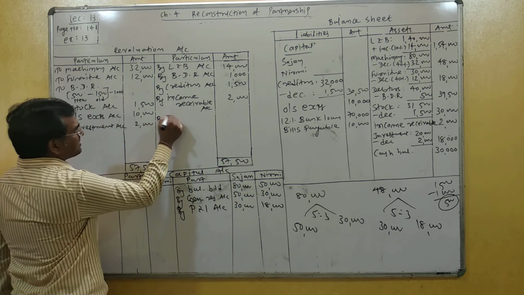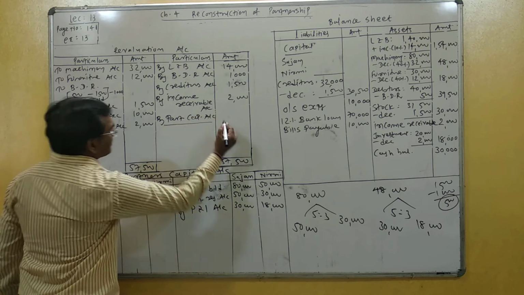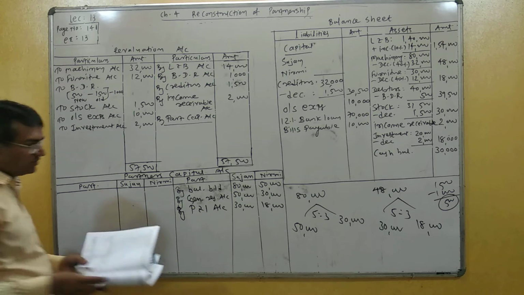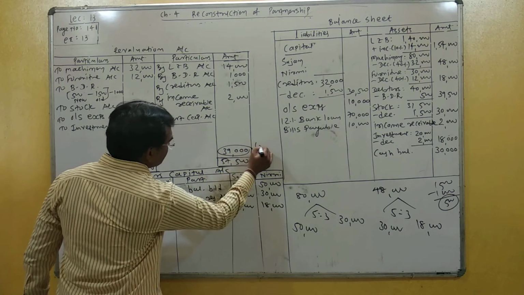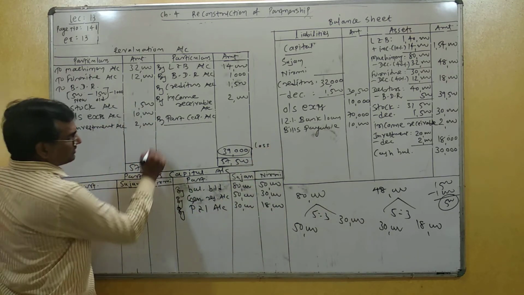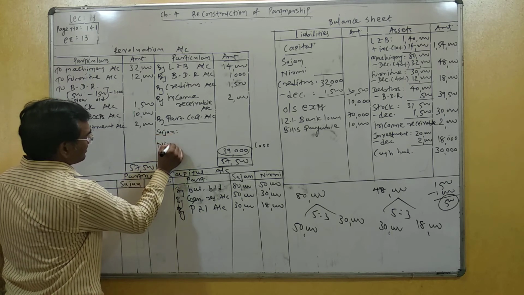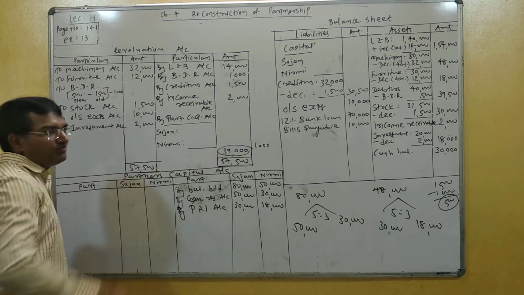The difference is transferred to partner capital account. What is the total difference? Your total difference is 39,000. This is revaluation loss, and this loss is divided between partners Sajan and Nirmi in their old profit sharing ratio.